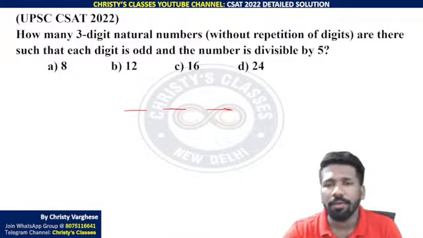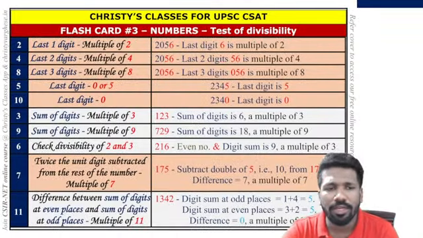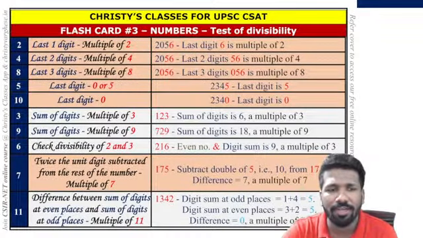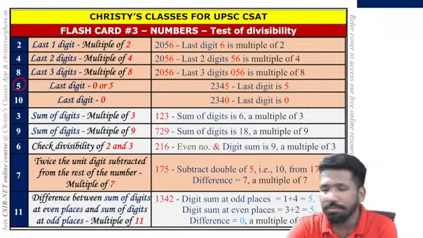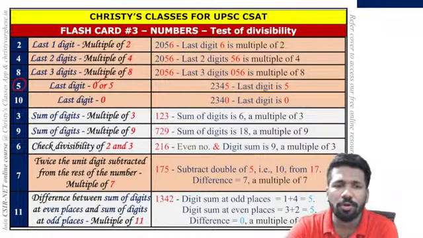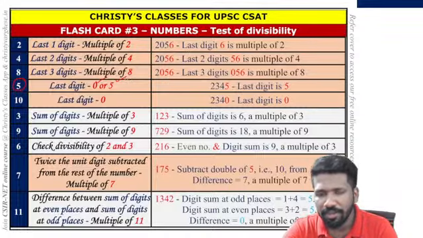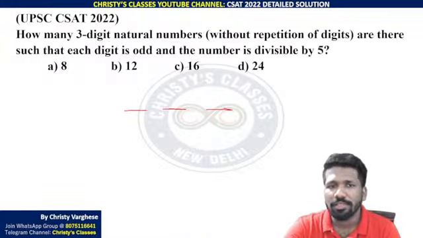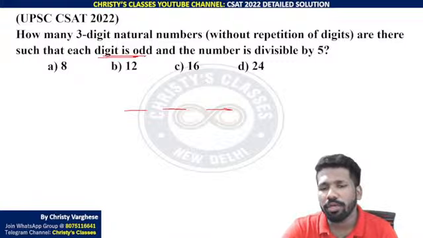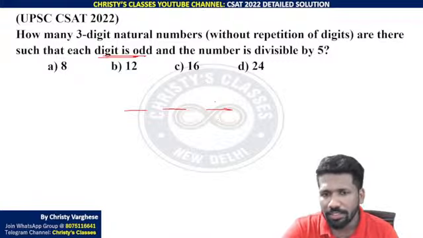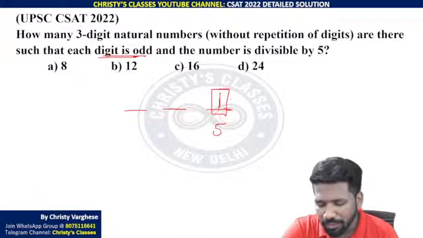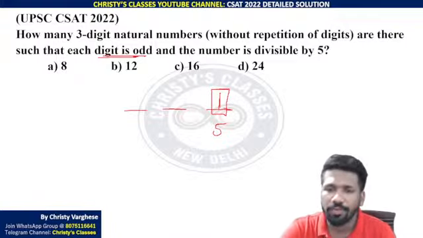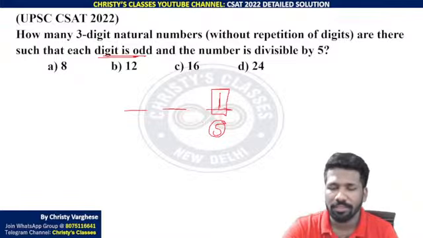3-digit numbers, the number is divisible by 5, means you have to know the test of divisibility also. In the numbers chapter we are learning tests of divisibility. These flashcards are available in my Telegram channel media section. So the last digit should be 0 or 5 for a number to be divisible by 5. And all the digits are odd, so the last digit cannot be 0, so the last digit can only be 5. That means there is only one way to fill the last position. 5 is the only way.